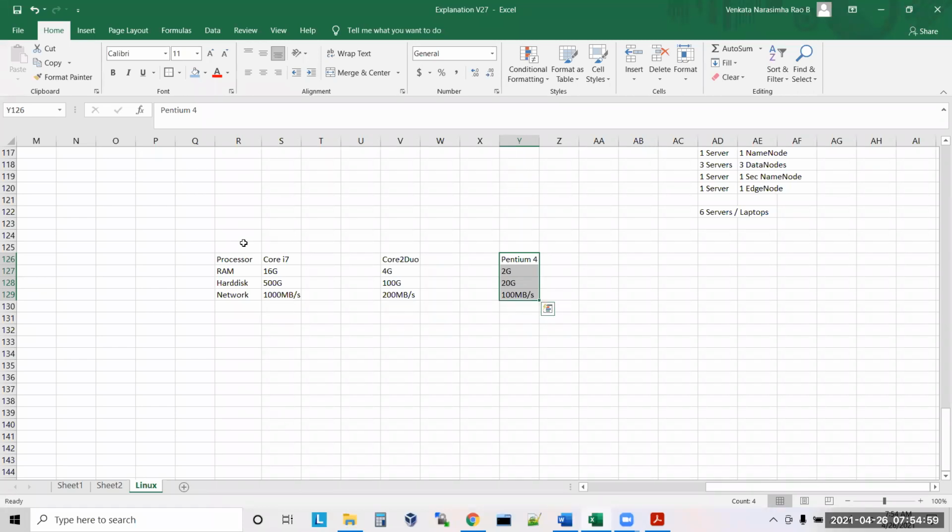I think it's a system, sir. Why not, sir? This is a laptop. This is a laptop from around 1995.